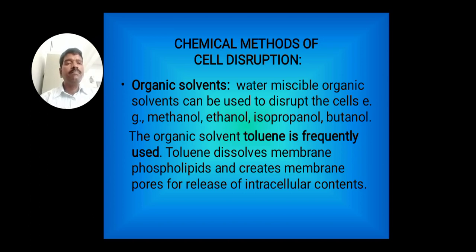Organic solvents. Water soluble organic solvents can be used to disrupt the cells. Example, methanol, ethanol, isopropanol, butanol. The organic solvent toluene is frequently used. Toluene dissolves membrane phospholipids and creates membrane pores for release of intracellular contents.